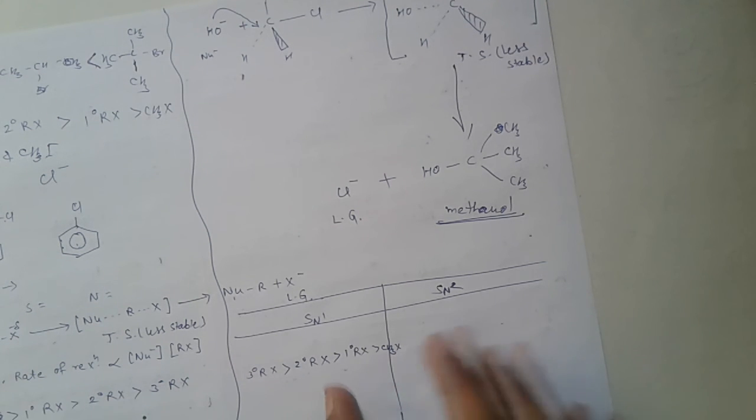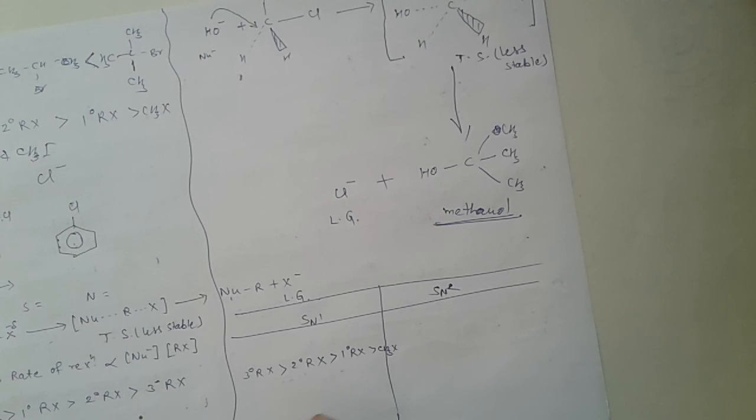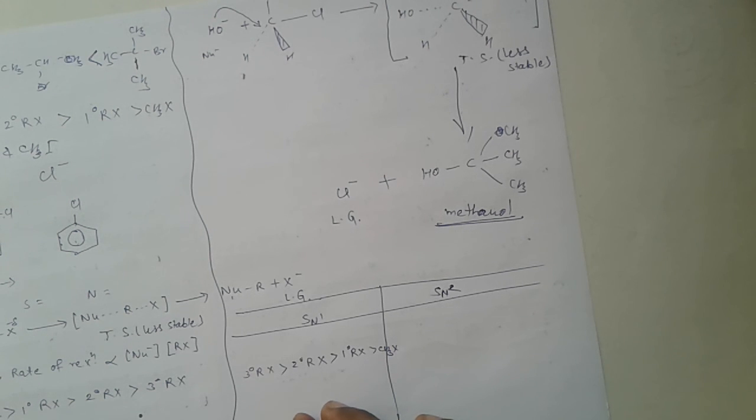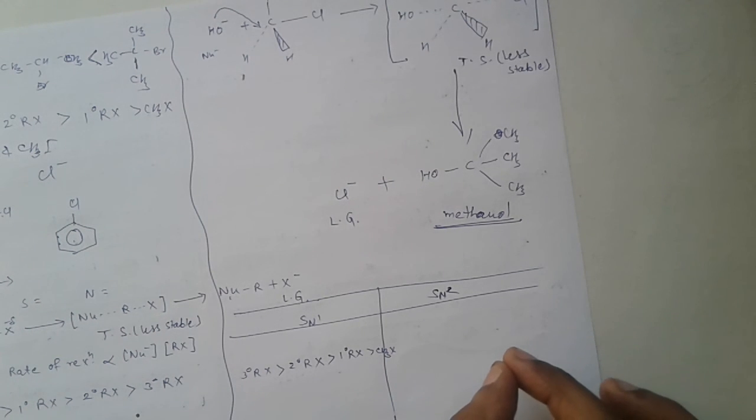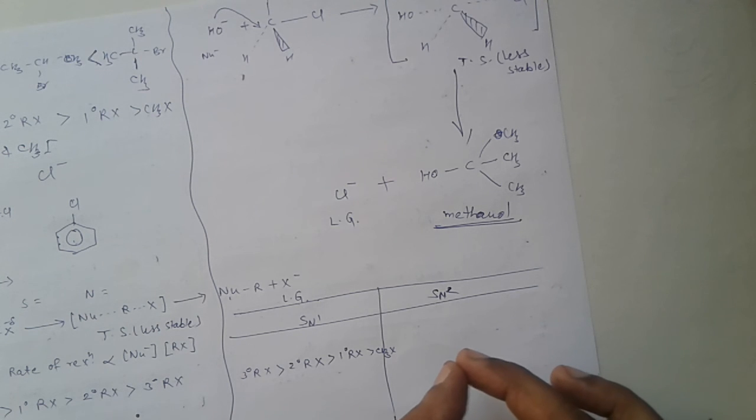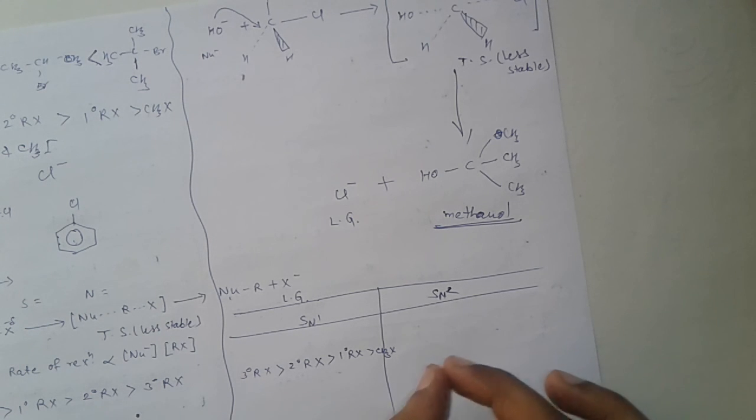Fifth, in SN1 reaction, an optical isomer changes to a racemic mixture, which we have already discussed in videos, but in SN2 reaction, one optical isomer changes to another optical isomer.